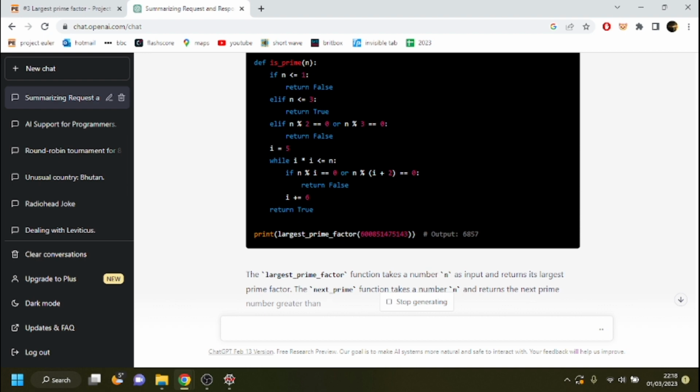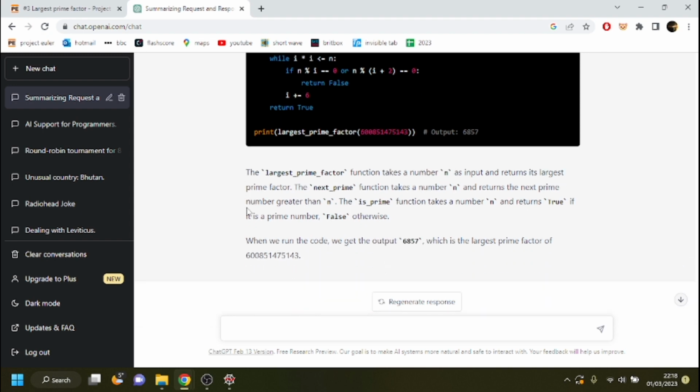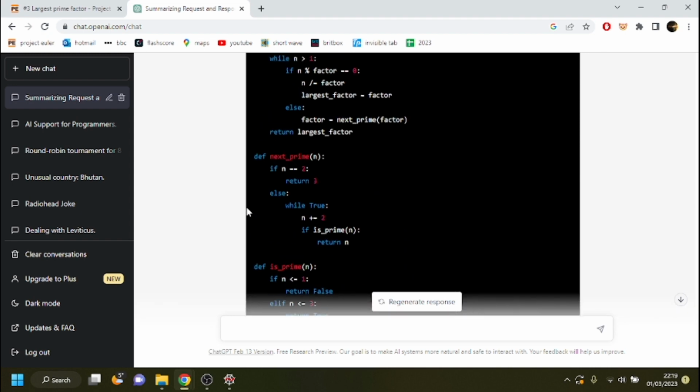Well, okay, this is completely unnecessary code. What is all this? This is a mess. Oh, it's got an is prime function. Why is it doing that? I suppose... Oh, so it's... No, this is wrong. Okay, so what it's doing is cycling through the numbers 2, 3, 5, 7, 9, 11.